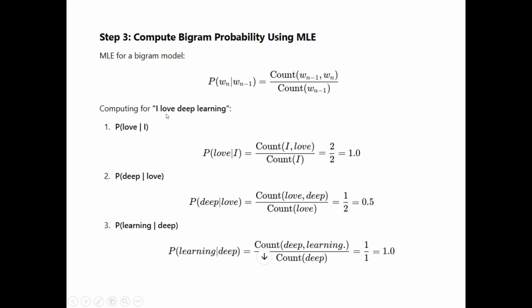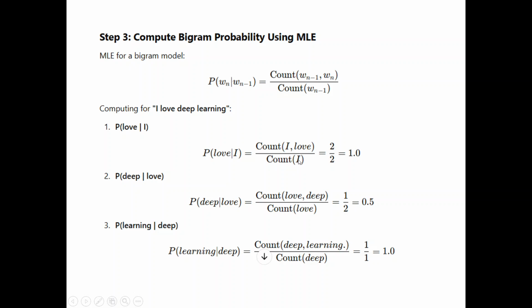For "I love", it is the count of I comma love divided by the count of I, since I is the previous word for love.